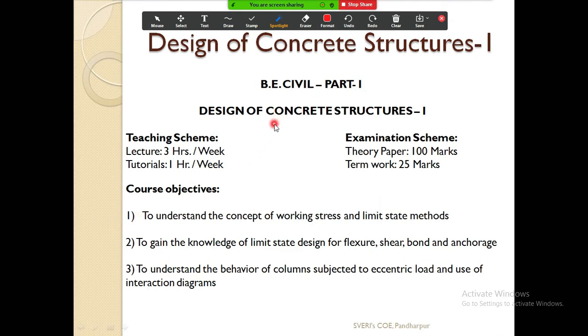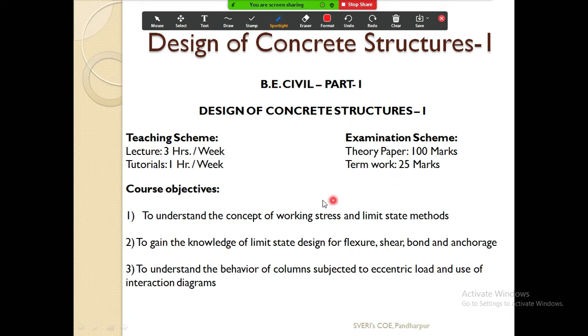This is the subject Design of Concrete Structures 1. This is not a paper of 100 marks. The total is 100, the paper is of 70, as you know our pattern. If an offline examination is there, then your regular paper will be there. If an online examination is there, then as per the university, maybe you will get MCQs only. Term work is there for 25 marks. For this term work you need to do the assignments. There are total 7 units in this subject, so you need to complete 7 assignments.